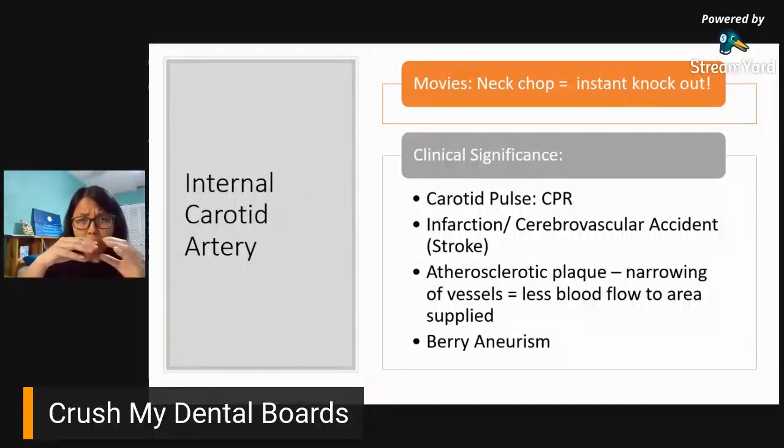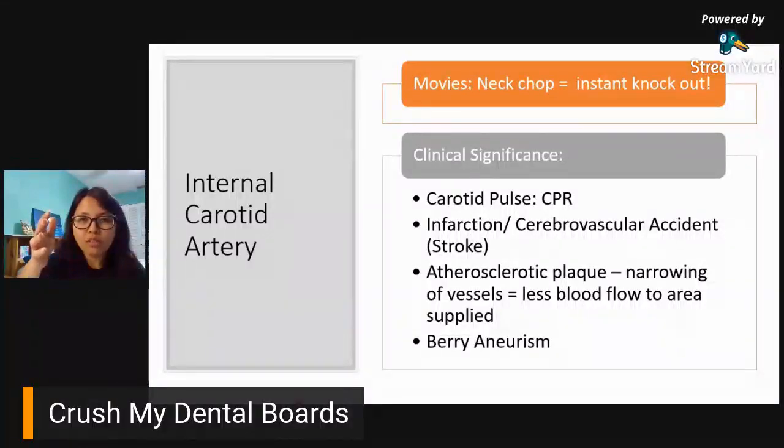So, pag nagpatong-patong na sila, anong tendency, anong gagawin nun dun sa blood vessel mo? Your blood vessel would start narrowing. So, when your blood vessel would start to narrow, di ibig sabihin, instead na malaking volume ng blood yung dadaan dun, well, hindi na ganun karami yung mga kadaan dahil nga lesser na yung diameter ng vessel. Okay? So, internal carotid artery, it is prone to having atherosclerotic plaque.